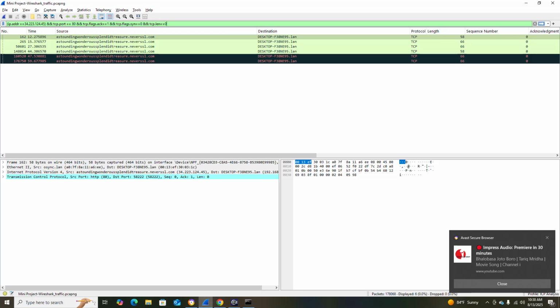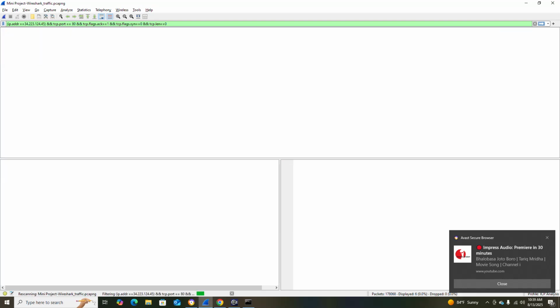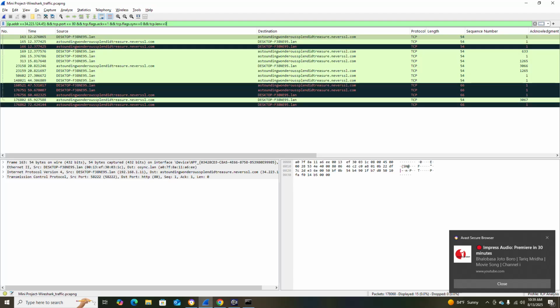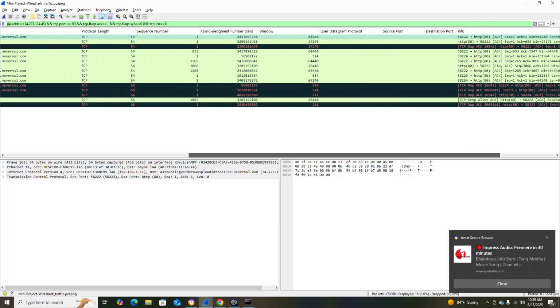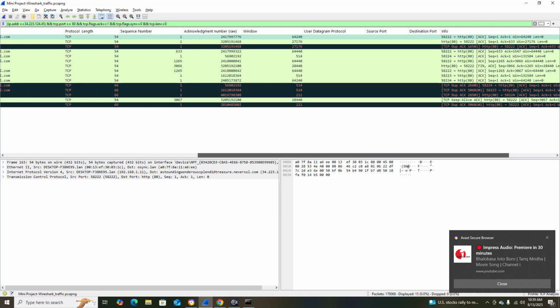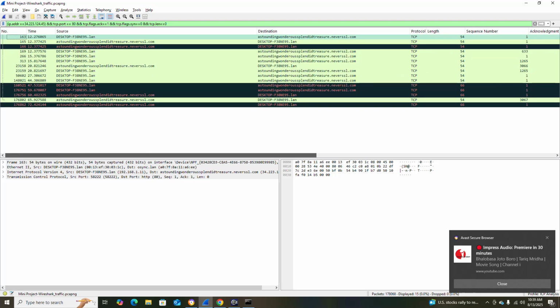That means when the source sends back acknowledge. So this is synchronize, TCP length equal to 0. So this is the source, all are acknowledged here, all are acknowledged.